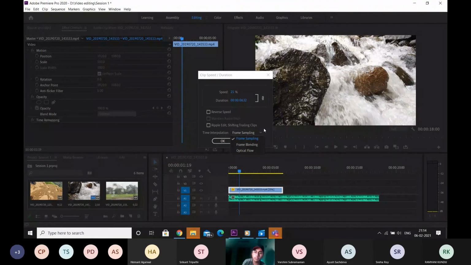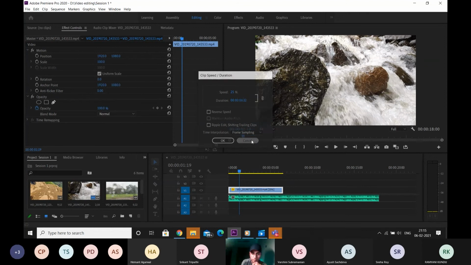Then the third, and the one we're going to use right now, is called optical flow. Optical flow takes the first frame and the third frame, analyzes both these frames, and the computer starts working, it tries to think what should be there in the frame in between them. There are a lot of calculations going on when we put it in optical flow. So I'll leave it at frame sampling, and I'll tell you one more detail.